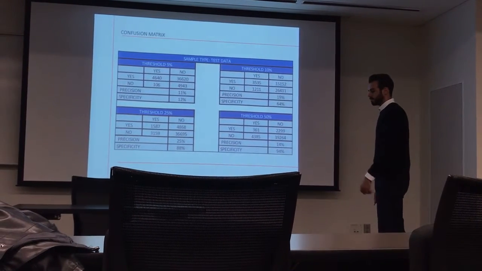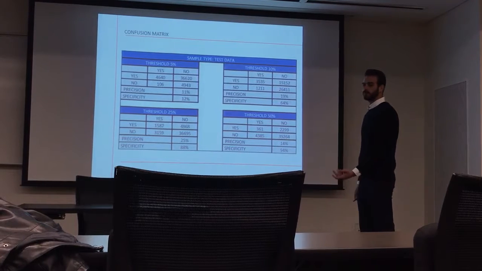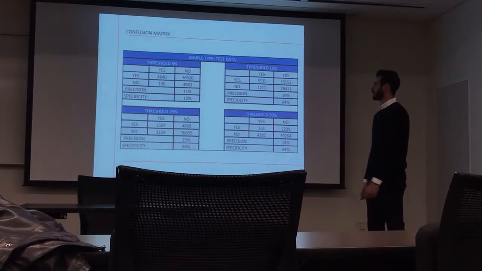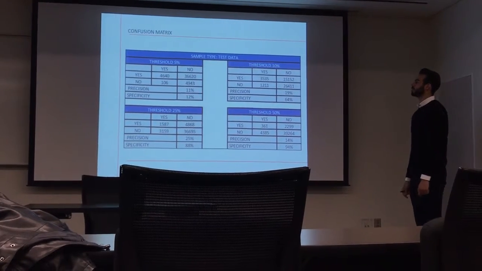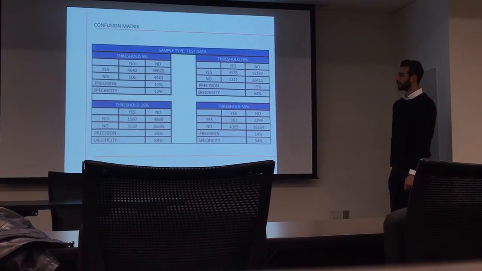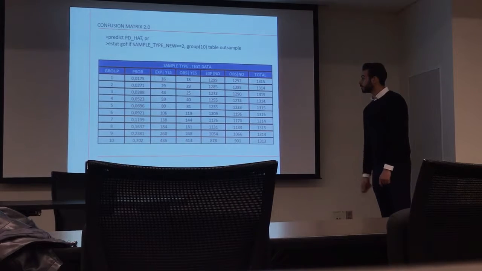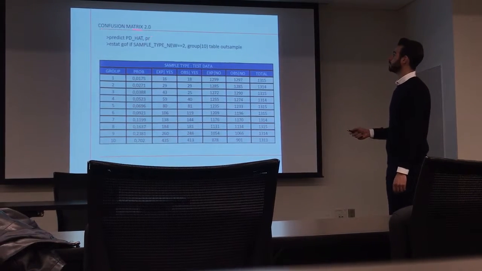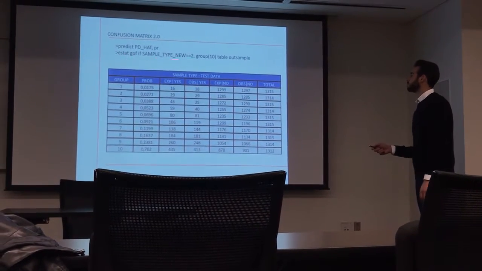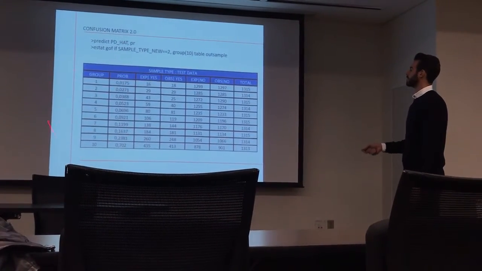Well, honestly, we tried to give our footprint to this project. That's why we created, or tried to create, a kind of confusion matrix 2.0. You can go. This is our developed confusion matrix. And I ran the predict code, and I used this fancy line of code to get this one.